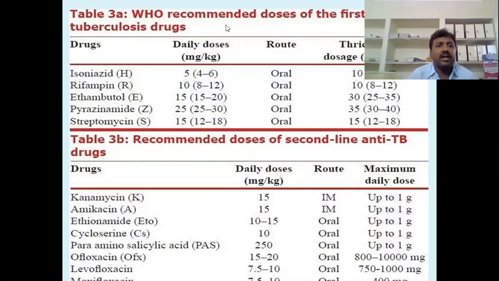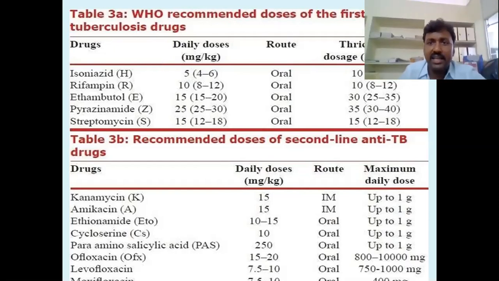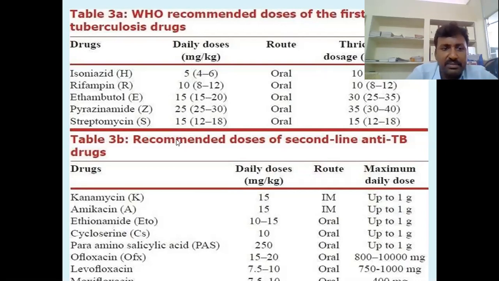So this is the table: World Health Organization recommended doses of the first line anti-tuberculosis drugs. First isoniazid, with doses of 4 to 6, 10, 8 to 12, 15, 15 to 20, 20 to 25, 30, and 12 to 18. These are all given by the oral route only, thrice weekly, that is, 3 times a week.